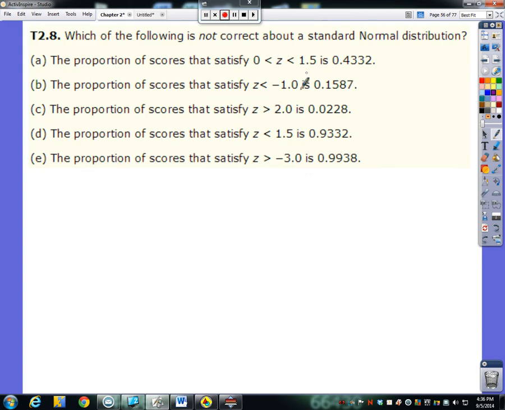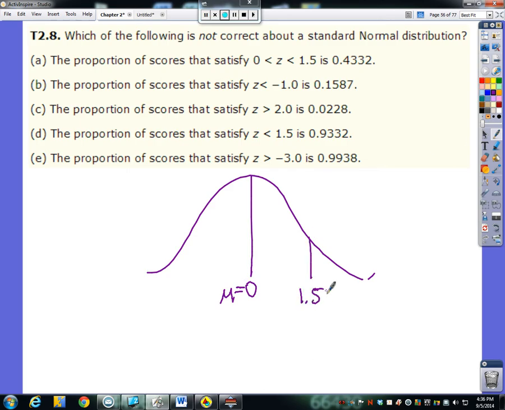If z is between 0 and 1.5, so a standard normal curve means it's 0, 1.5 or 1.5 standard deviations above the mean. We'll just put it there. So they're saying this region right here is 0.4332. Well, let's see if that's true. We can just do normal CDF, lower bound 0, upper bound 1.5.